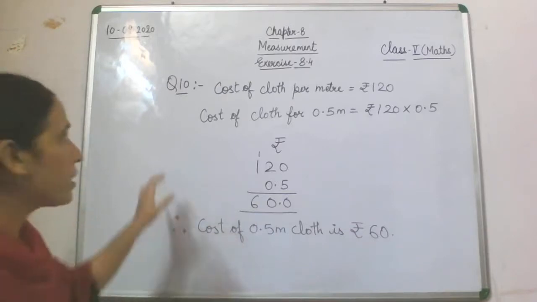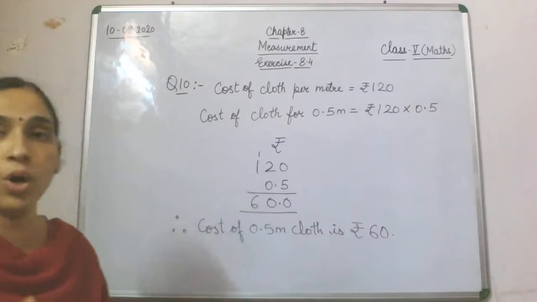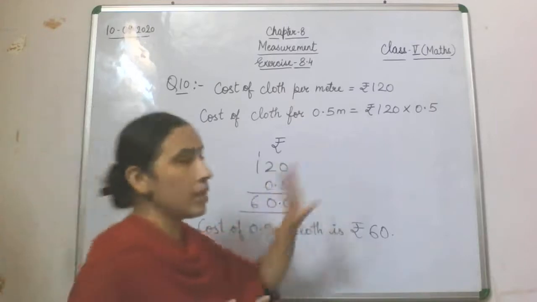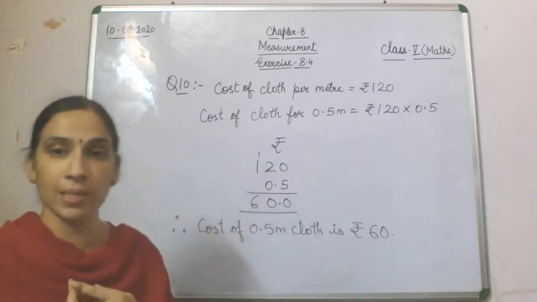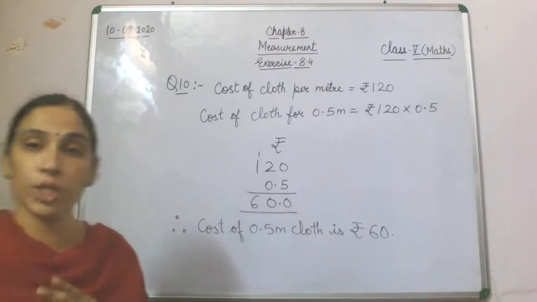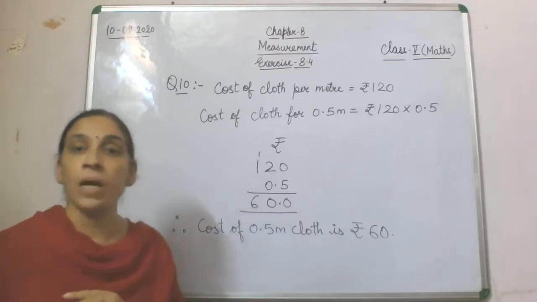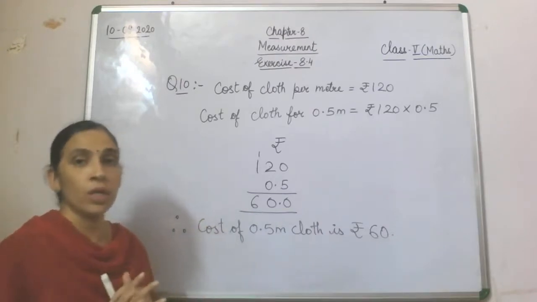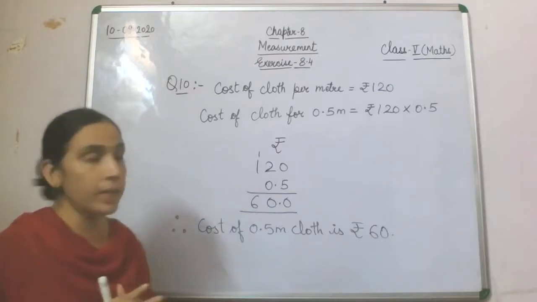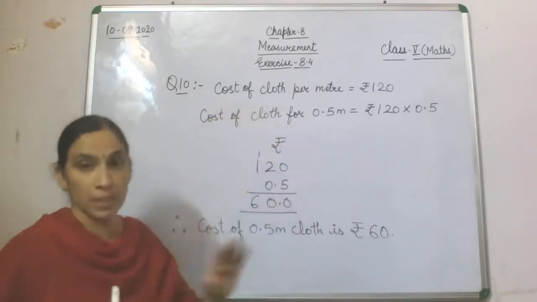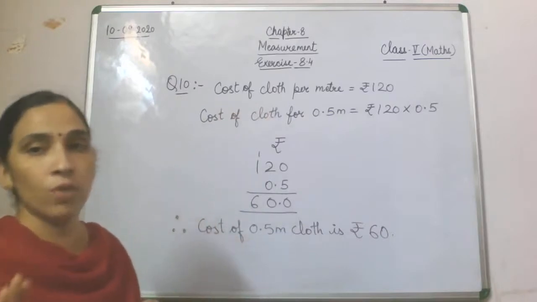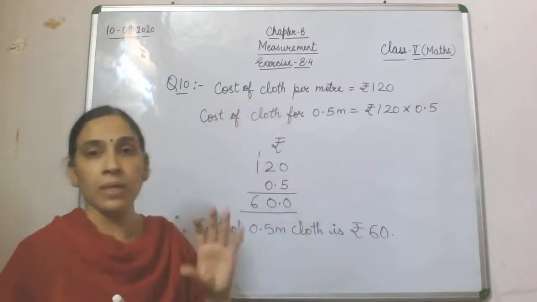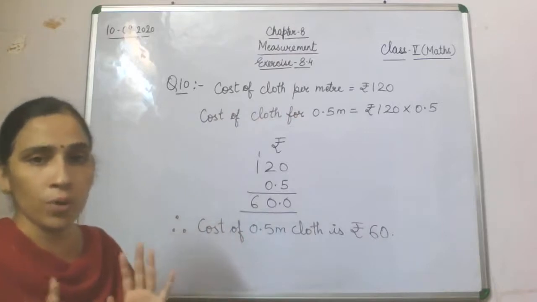What is the question? Cost of cloth per meter is given to you. What is that cost? That is rupees 120. Cost of 1 meter of cloth is rupees 120. Now Rishi bought 0.5 meter of cloth, and you are supposed to find the cost of 0.5 meter of cloth. So that's why I have written the statement like that: cost of cloth per meter, or cost of 1 meter of cloth. Anything you can write.